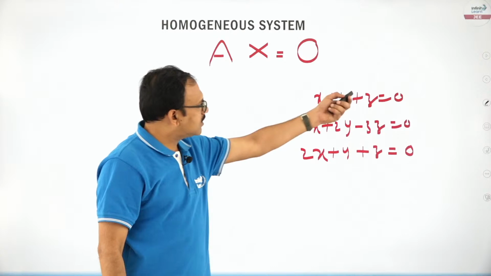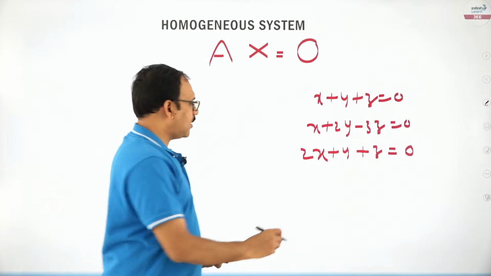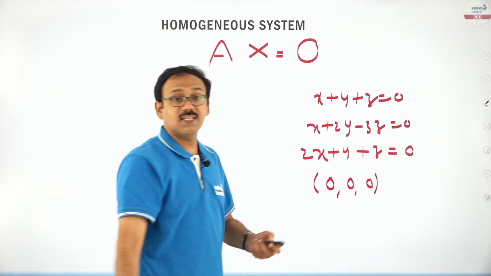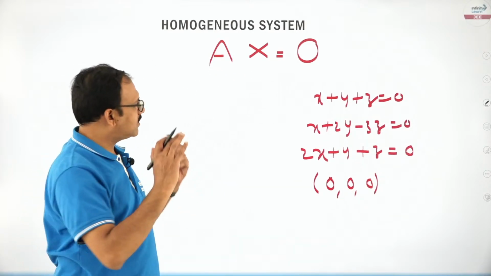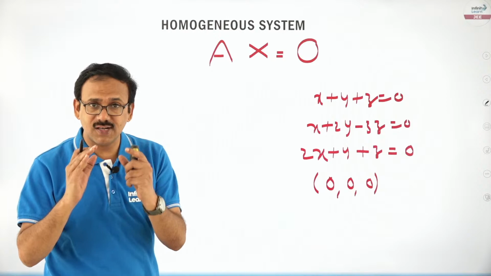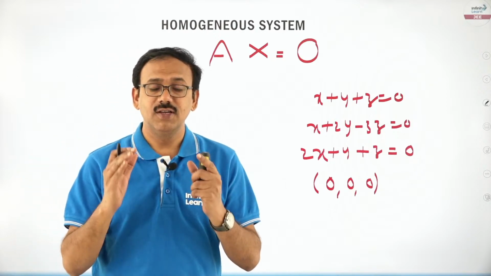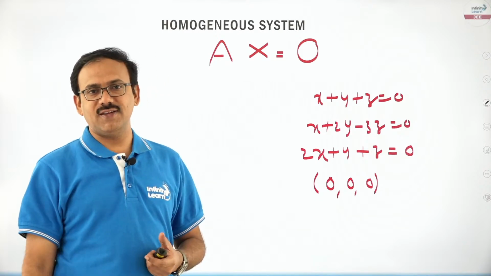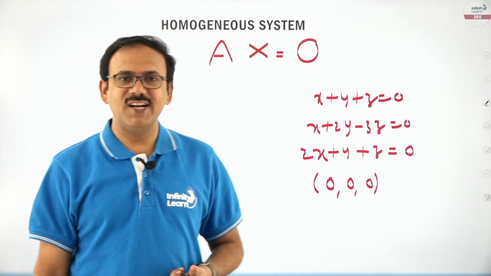You see, when the constant part is 0, undoubtedly x0, y0, z0 satisfies the equation. That means this system will have at least one solution, namely 0, 0, 0, which is called the trivial solution, my dear friends. I think you are getting my point.